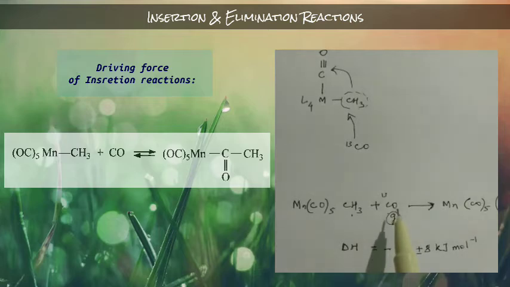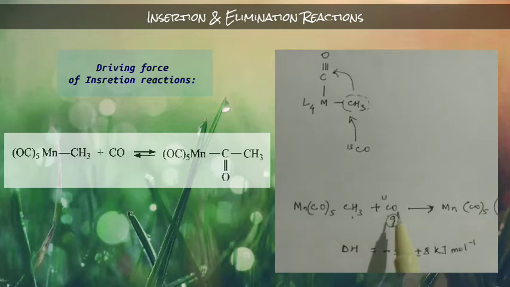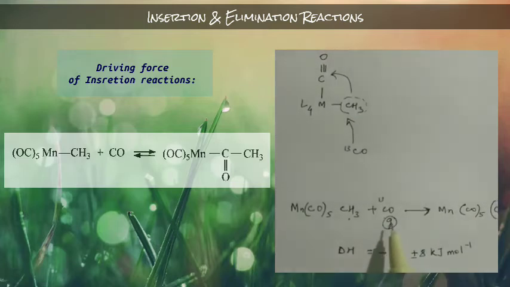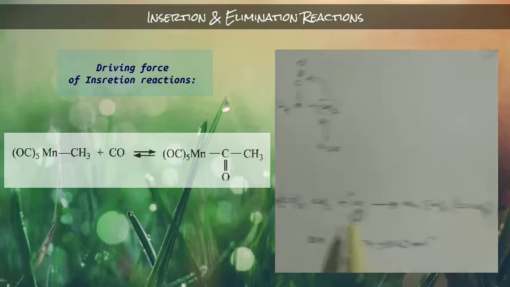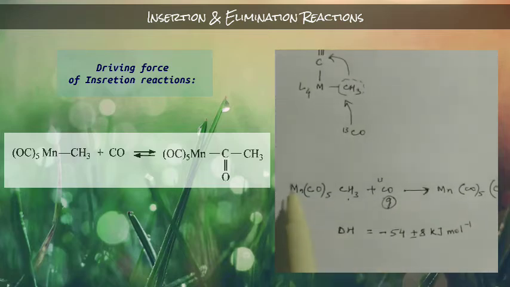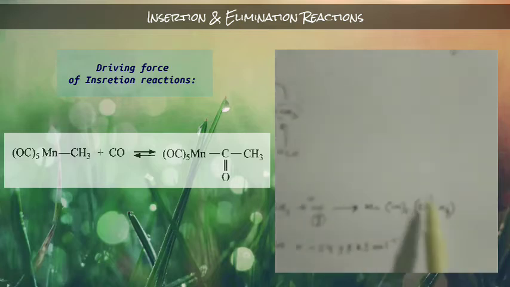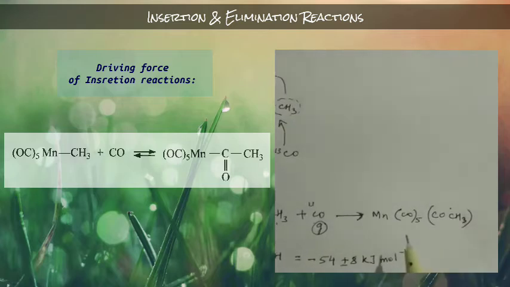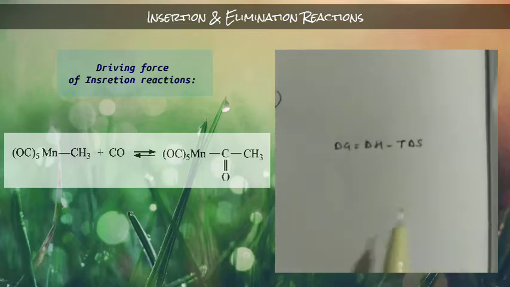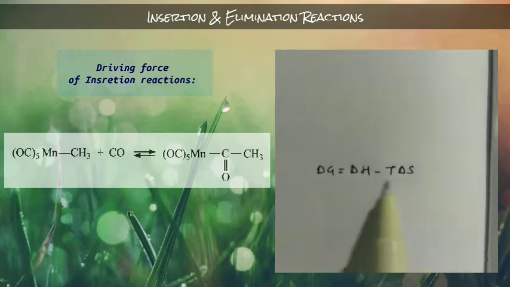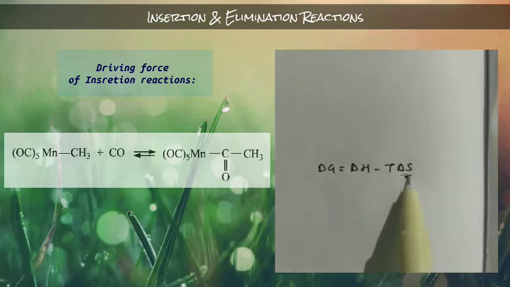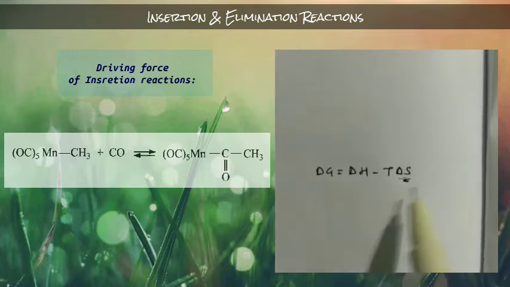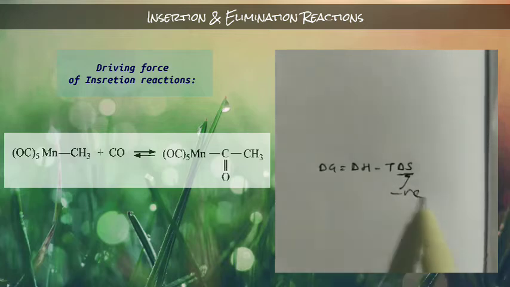Why? Because this is gas. We know the randomness of gaseous particles is the highest, because they can move freely. So when the gas molecule forms this product, the entropy will decrease. So this change, ΔS, will be negative. Understand? This will give a negative value.